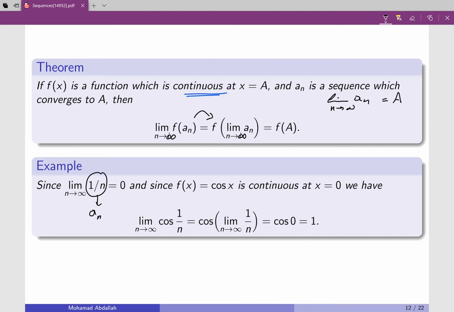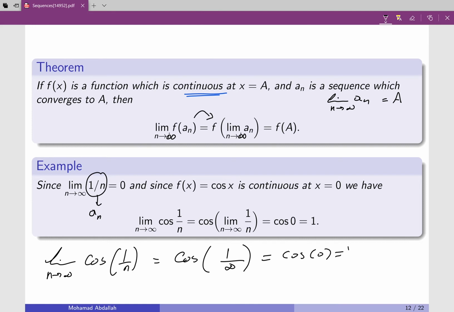What we are trying to say here is that if you want to find the limit of cosine of 1 over n, informally we are doing the following. This is like cosine of 1 over infinity, so this is like cosine of 0, which is 1. But it must be written in this way because this is the proper way to write it. But informally, this is what we are really doing in terms of functions, and the same thing we do here for sequences.